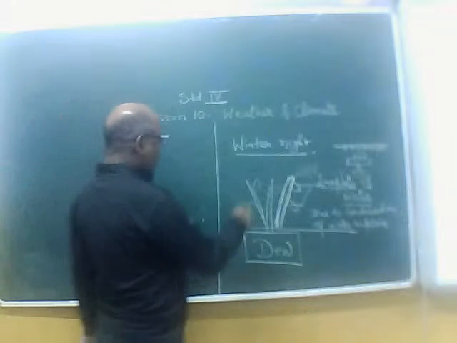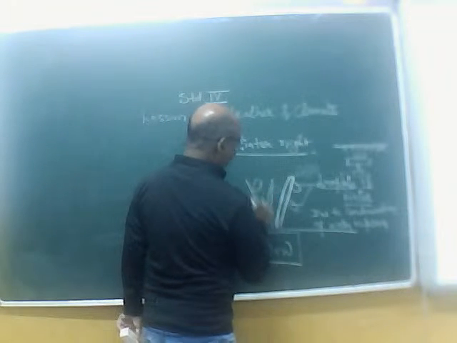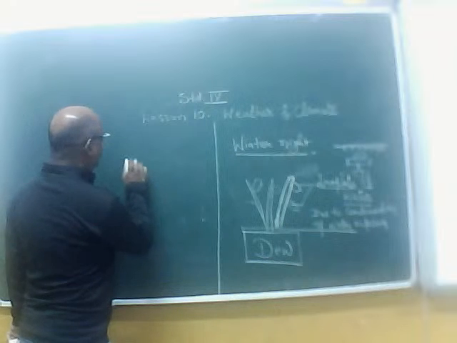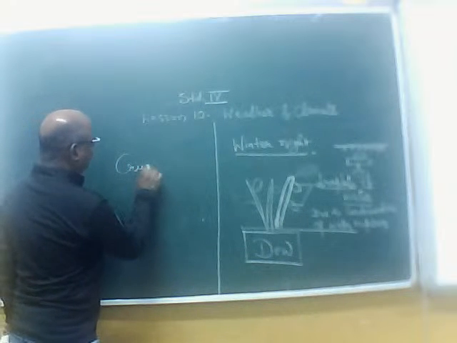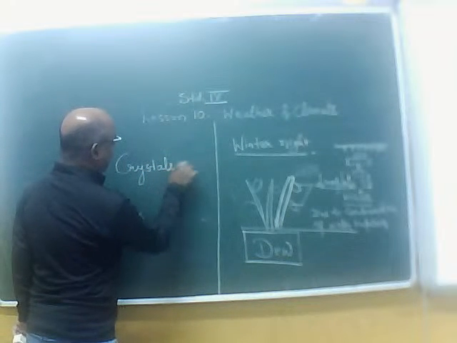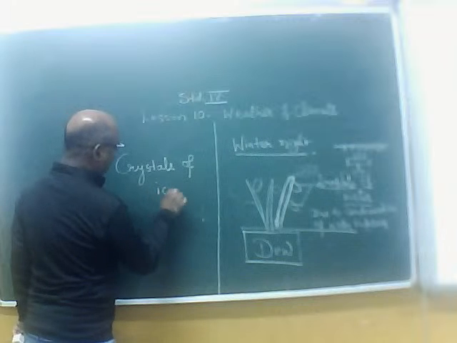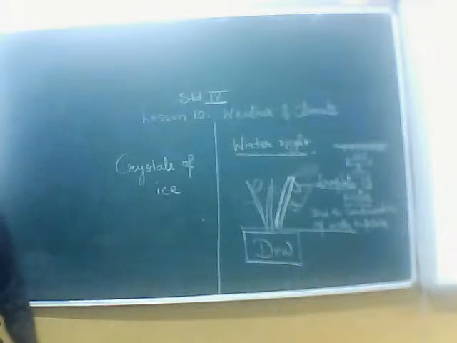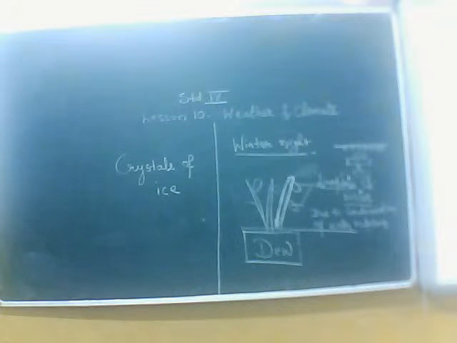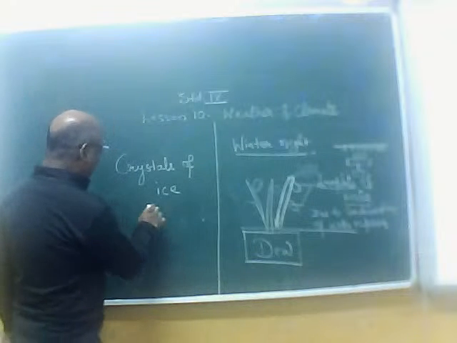And when the weather turns very cold, we will find these dew drops are converted into crystals of ice. What do we call that? They are converted into crystals of ice known as frost.